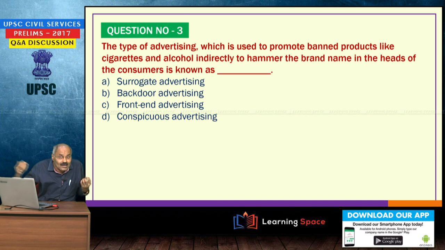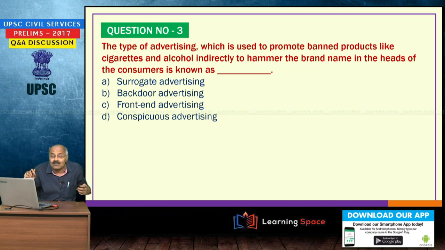So when tobacco and alcohol advertising is banned, the subsequent advertisements pertaining to their promotion are surrogate advertising.